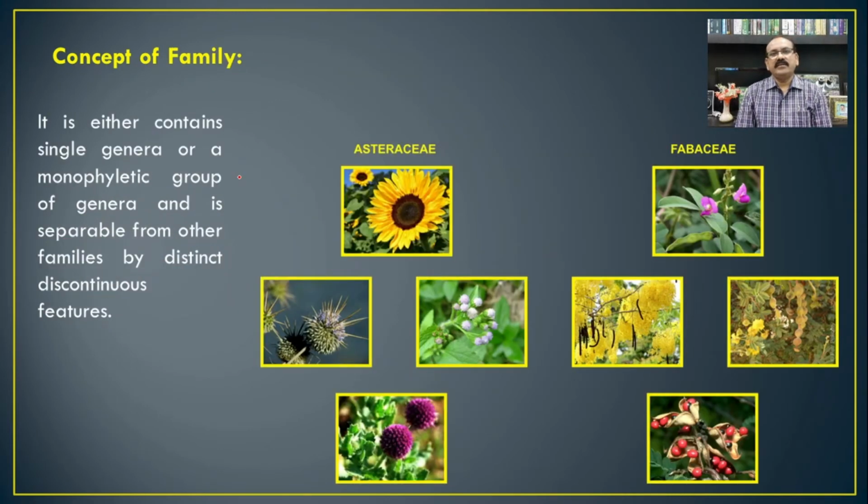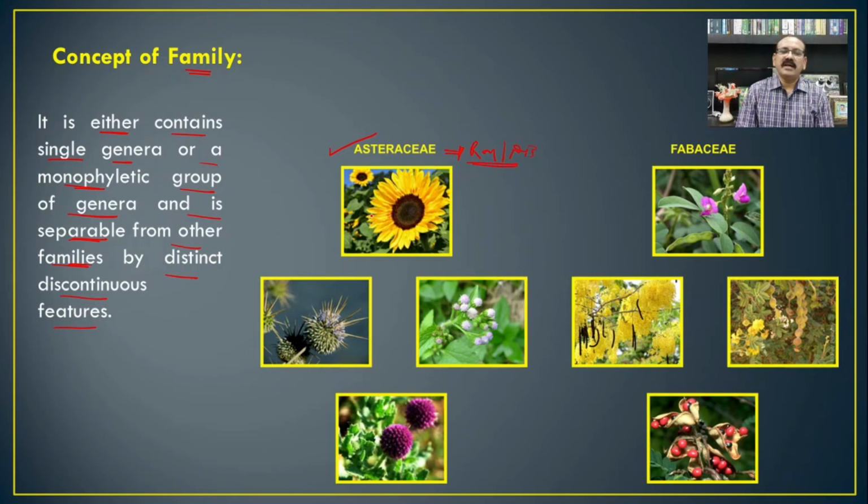The next category above the genus is nothing but the family. It either contains a single genus or a monophyletic group of genera and is separable from other families by a distinct discontinuous feature. For example, if you see the family Asteraceae, you will find different types of florets: ray florets and disc florets.